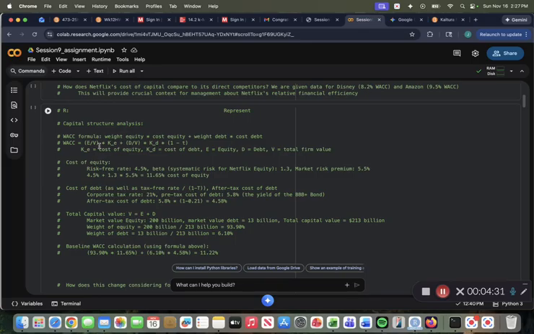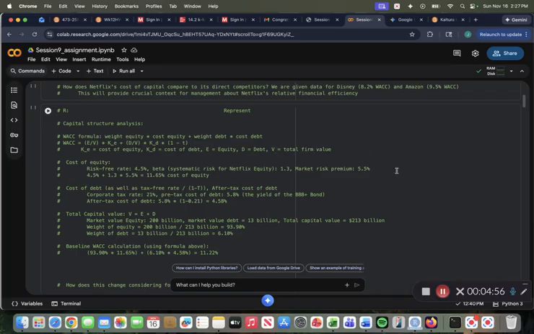So for that, we look at the WACC calculation being the equity over the total value times the cost of equity plus the debt over the total value times the cost of debt times 1 minus the tax rate, the corporate tax rate, which is little t here. So like we said already, K underscore E is the cost of equity, K underscore D is the cost of debt, E is equity, D is debt, and then V is the total firm value.